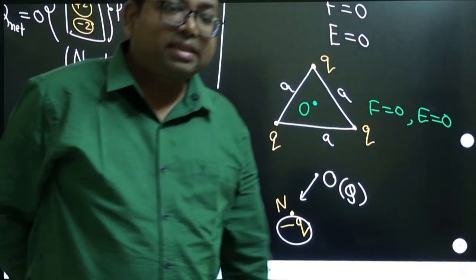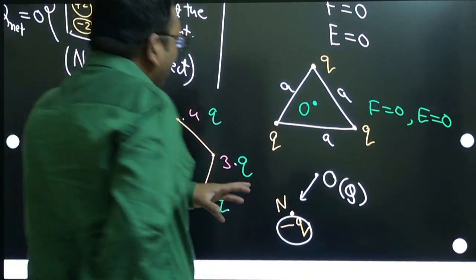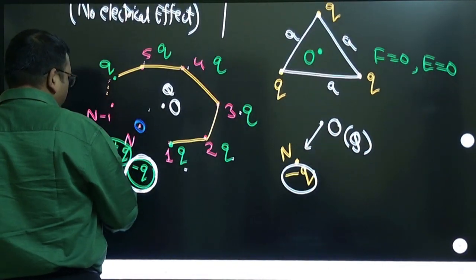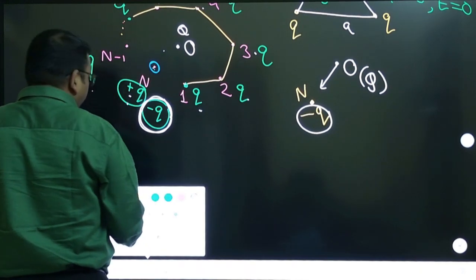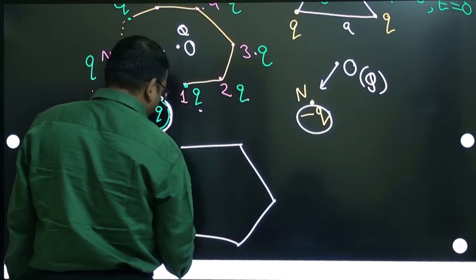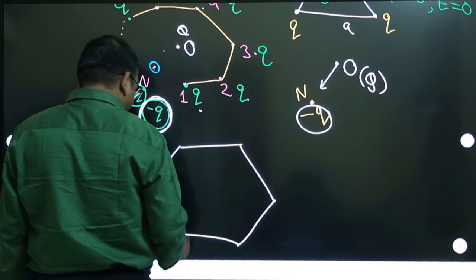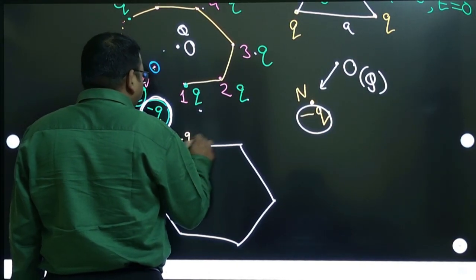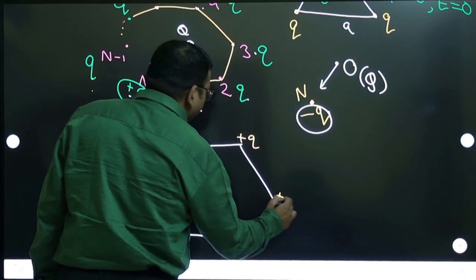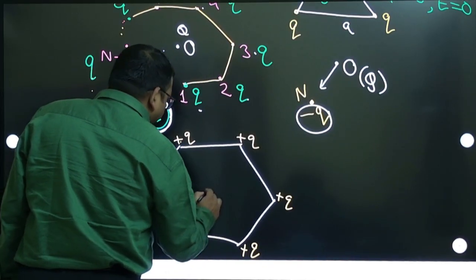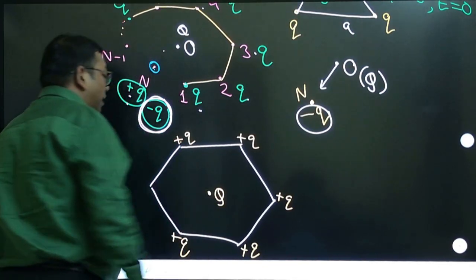If you are saying that you can draw a hexagon, let us say six sides you are taking. Okay, hexagon, so take six sides like this. Then let us take plus q, plus q, plus q, plus q, plus q, and at the center let us take capital Q. Correct?